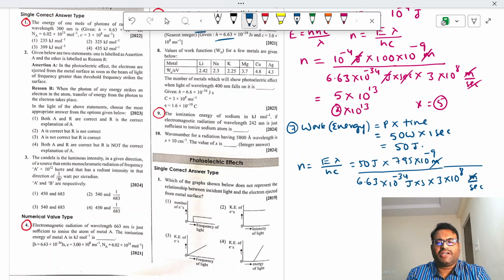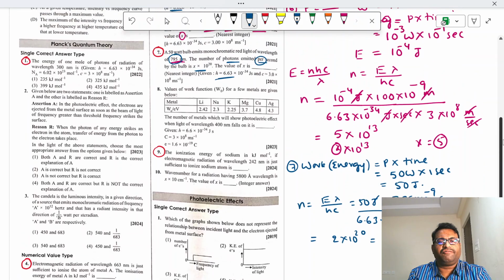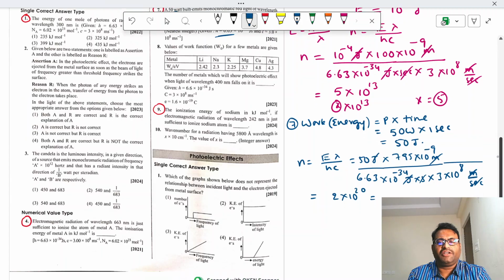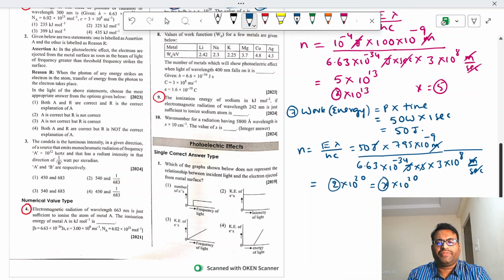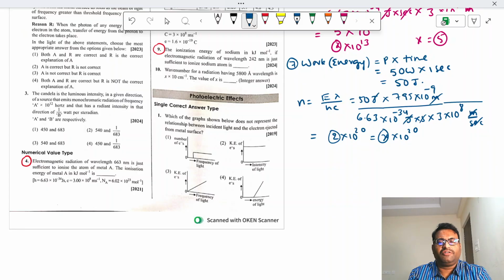Everything cancels, units cancel, and the number of photons remains: 2 into 10 power 20. The asked format is x into 10 power 20, so x is equal to 2.